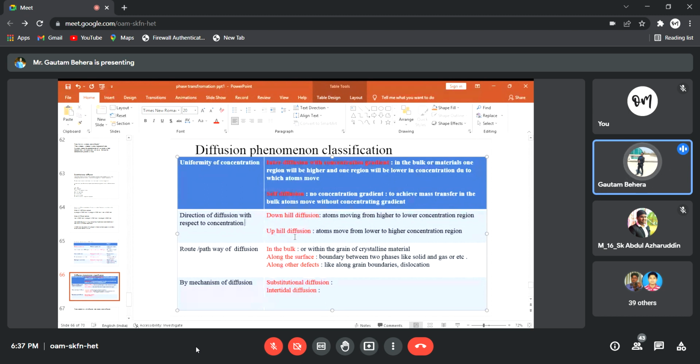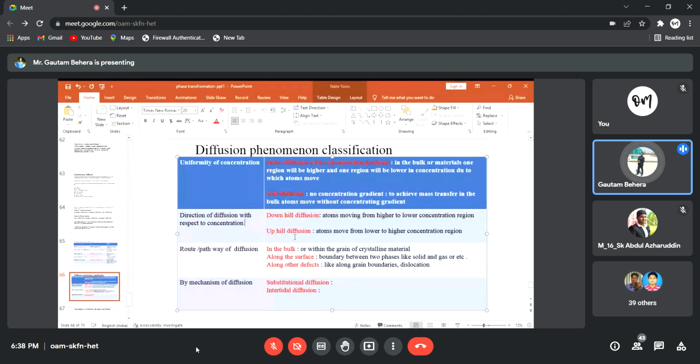One piece of steel is only plain carbon steel, iron and carbon, right? In another piece of steel, you have iron, carbon, and chromium, for example. Now you join the two steels. Then you heat it. The moment you heat it, what will happen? Diffusion will happen, right? Atoms will move.